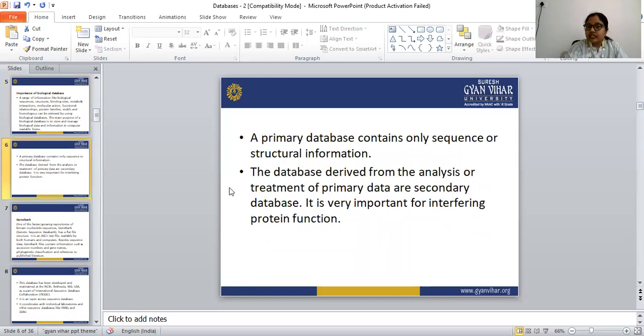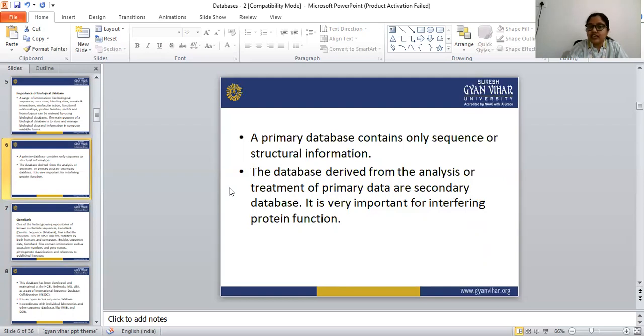Primary databases contain only sequence or structure information. There are two types of databases: first is the primary database and second is the secondary database. The primary database contains only the sequence or structural information, so we can find only sequence and structure information in the primary database.